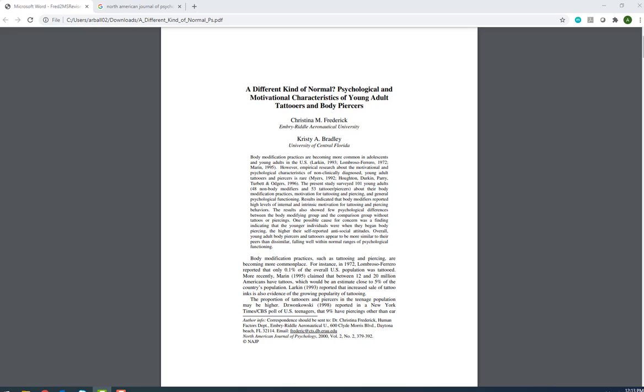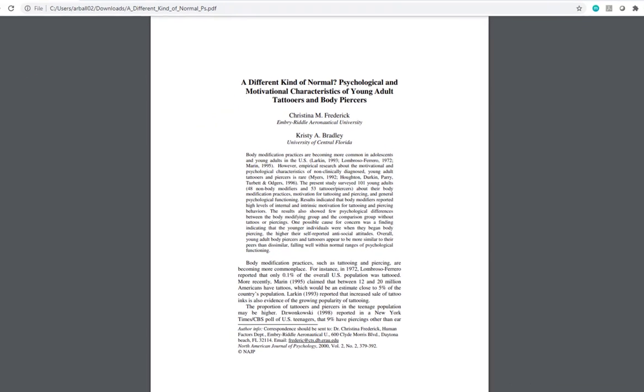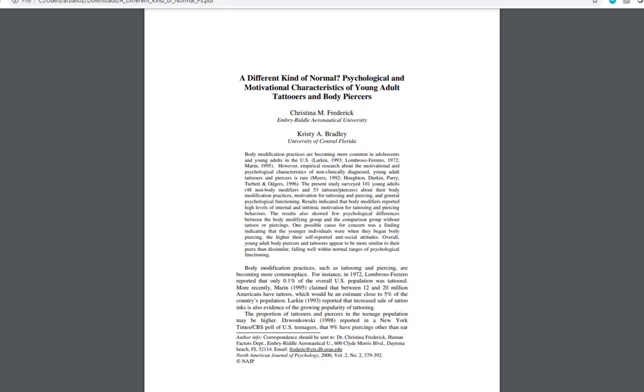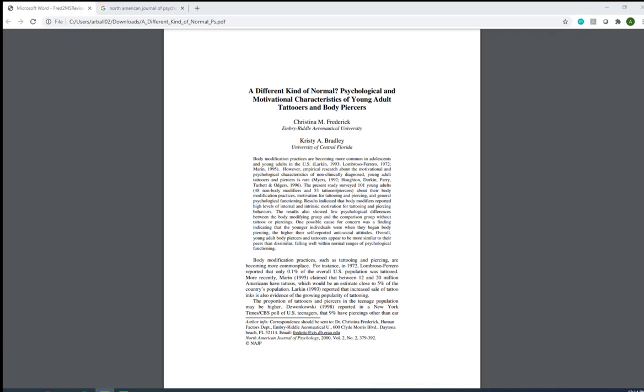Let's take a look at this article, A Different Kind of Normal: Psychological and Motivational Characteristics of Young Adult Tattooers and Body Piercers. This is a scholarly source, but how do we know this? First of all, we can read the abstract to see this study surveyed 101 young adults about their body modification practices, motivation for tattooing and piercing, and general psychological functioning, and found that young adult body piercers and tattooers appear to be more similar to their peers than dissimilar. In other words, the purpose of this article is to present research and findings on the motivations behind body modification.